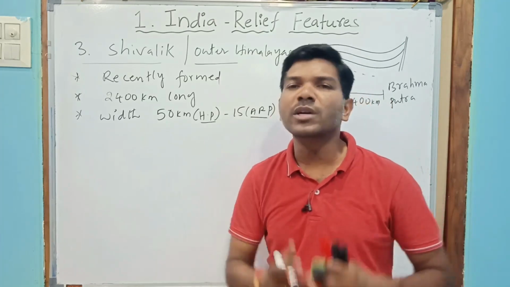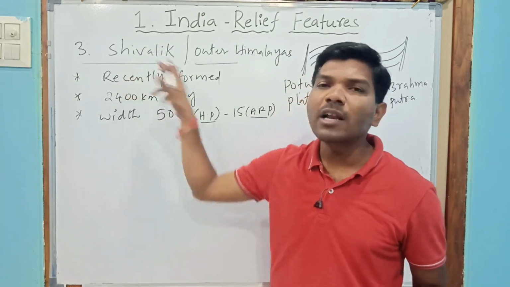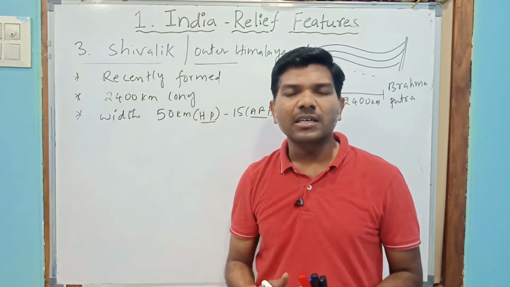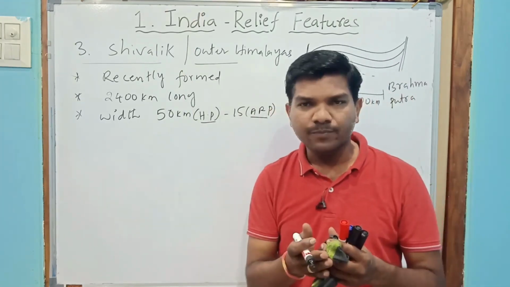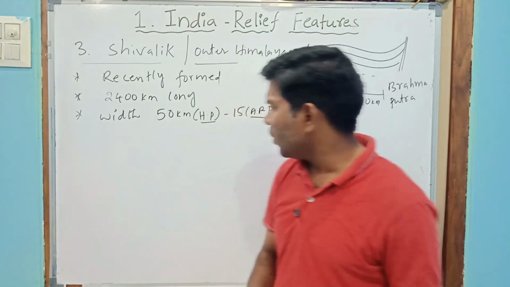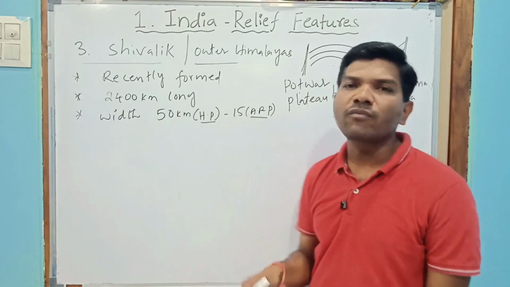So the width decreased, the size decreased, the height also decreased. Shivaliks were not as elevated as the Himadri and Himachal, and the width is also less compared to them.